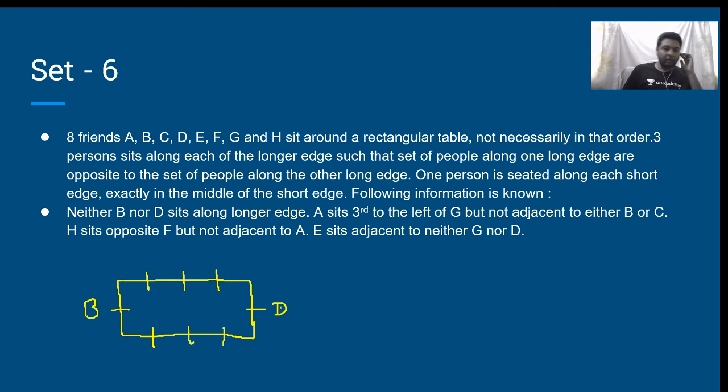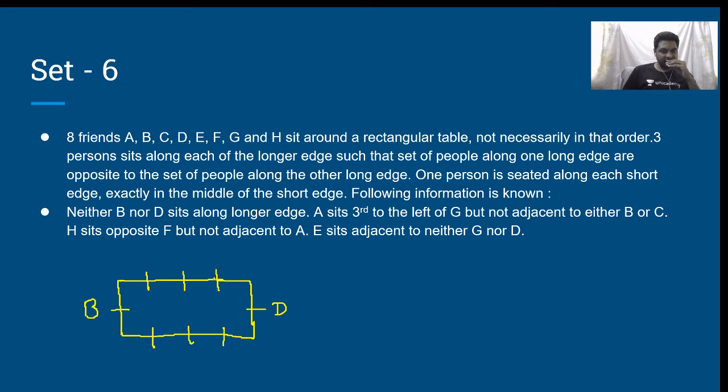Then he says what? A sits third to the left of G, but not adjacent to either B or C. H sits opposite to F, but not adjacent to A. E sits adjacent to neither G nor D. Okay.